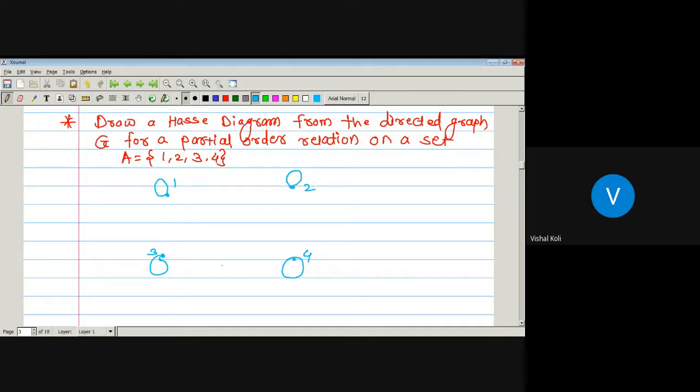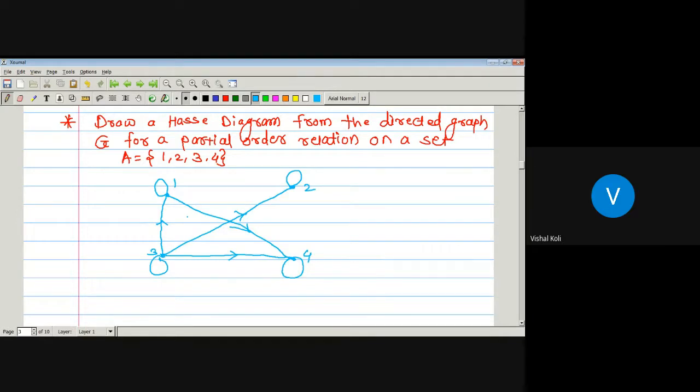There is an edge joining from 3 to 4 pointing towards 4, an edge joining from 3 to 2 again pointing towards 2, an edge from 3 to 1 and 1 to 2, and this will be in this direction. Okay, so this will be the directed graph of our given partial order relation.